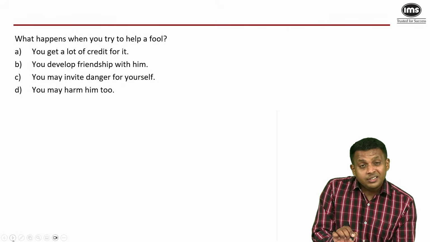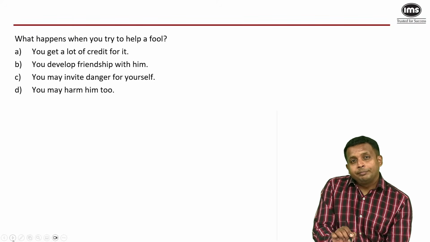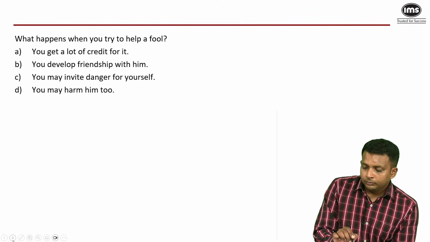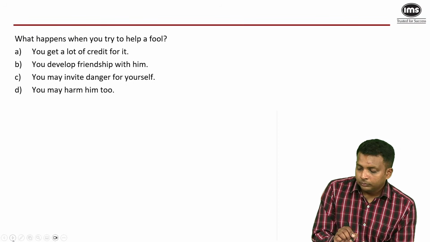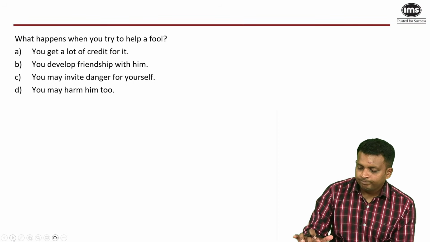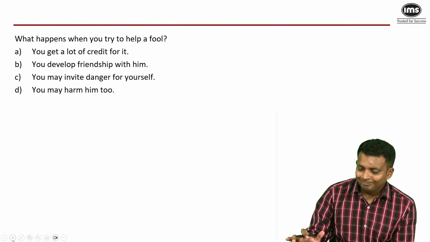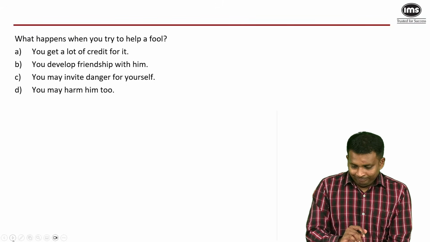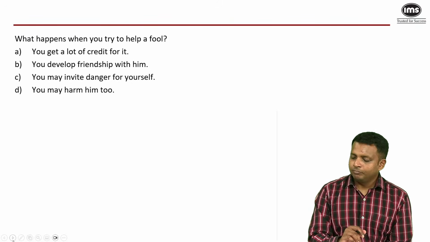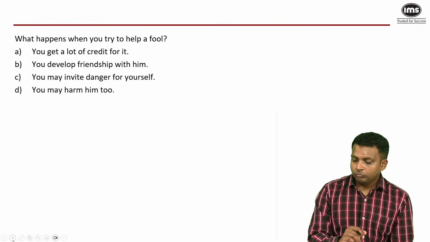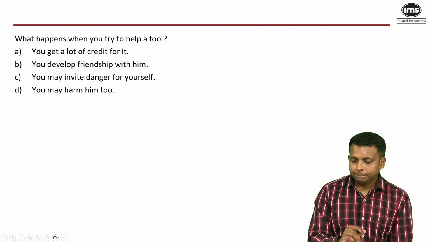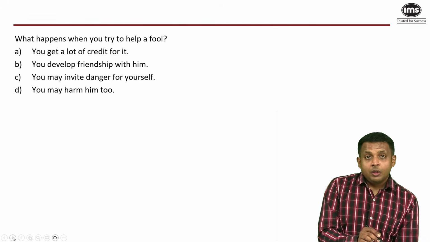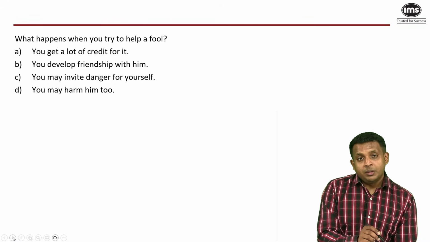Yes. Answer this one. What happens when you try to help a fool? What happened when the bird tried to help the monkey?